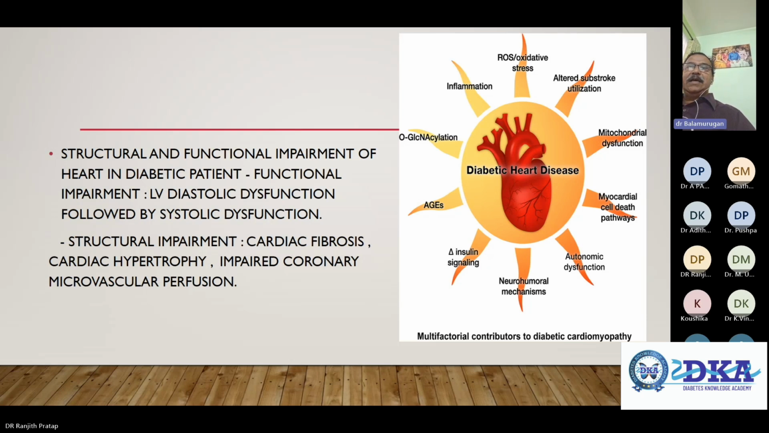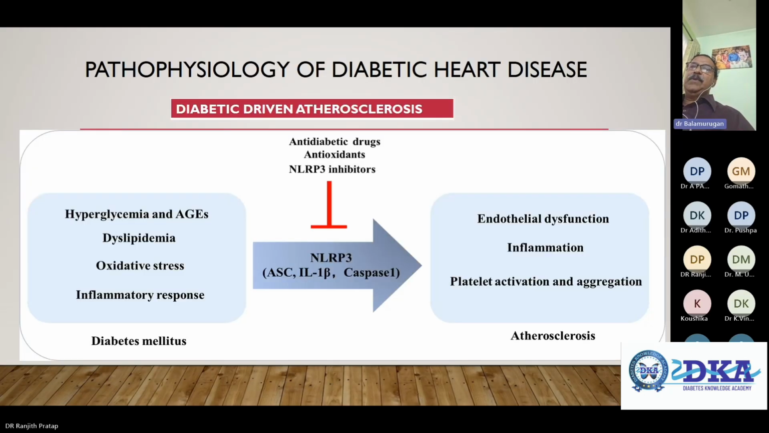So structural and functional impairment of the heart in diabetic patients. When we talk about functional impairment, it starts with LV diastolic dysfunction followed by systolic dysfunction. Again, structural impairment: cardiac fibrosis, cardiac hypertrophy, and impaired coronary microvascular perfusion. Look at the pathophysiology of diabetic heart disease. So, diabetes-driven atherosclerosis. Then look at the